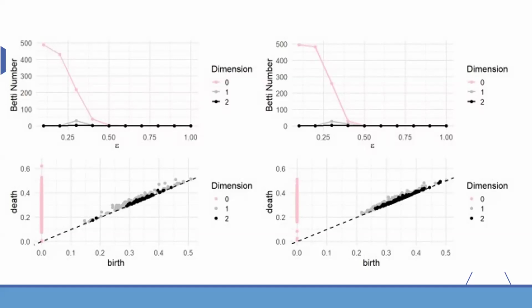So looking at the graphs, you can see the Betti diagrams are very, very similar. Maybe the second, third, and fourth points are a little bit different. But looking at that, you might not be able to say definitively that there's a difference between these texts. Also, looking at the bottom, the persistence diagrams again look very similar, but you can see that there is a difference in the 0 dimension on the left-hand side of the graph, where the data science examples persist a little longer.